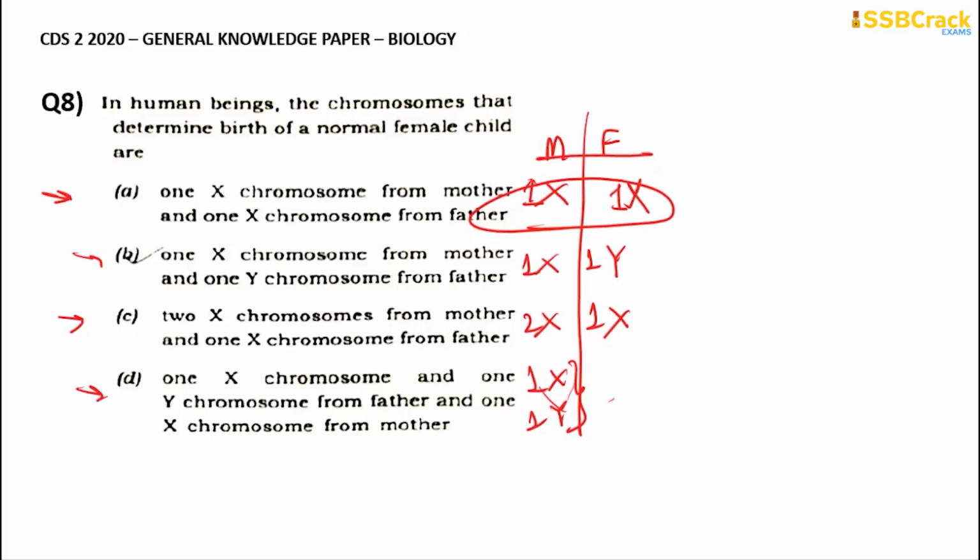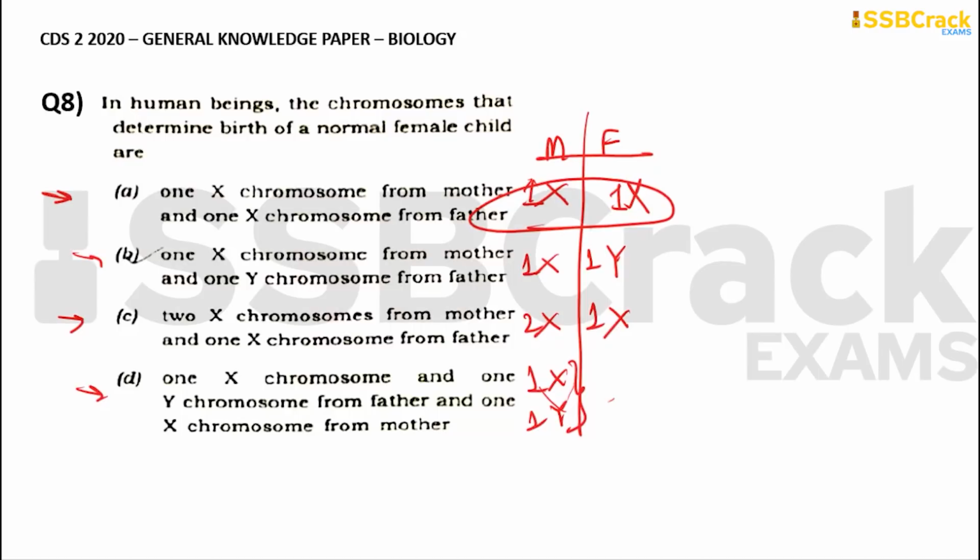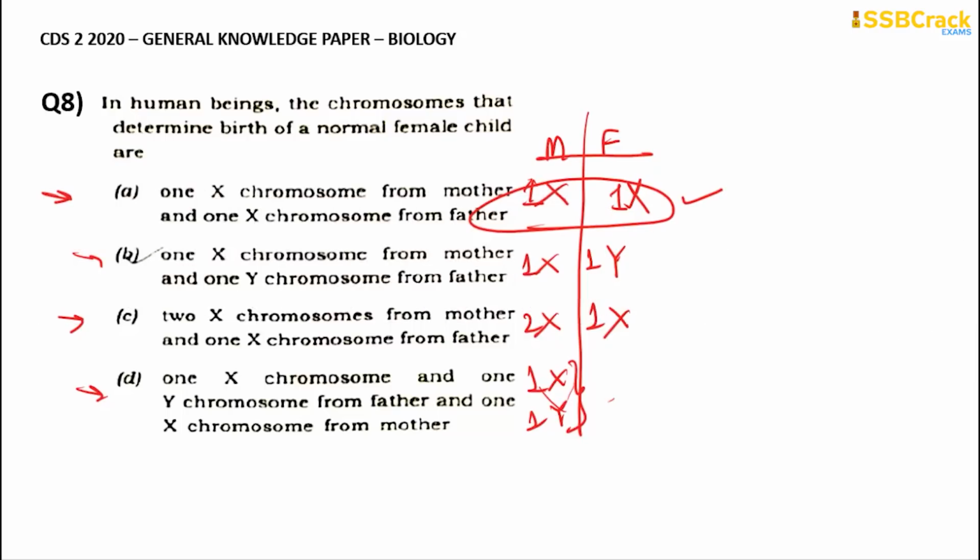The sex or gender of the child will be determined by the chromosome that is given by the father, not by the mother. The mother will give only X chromosomes, but the father is the person who will give an X or Y chromosome. If from the father you get the X chromosome, then the child will be female, and if you get a Y chromosome, the child will be male.